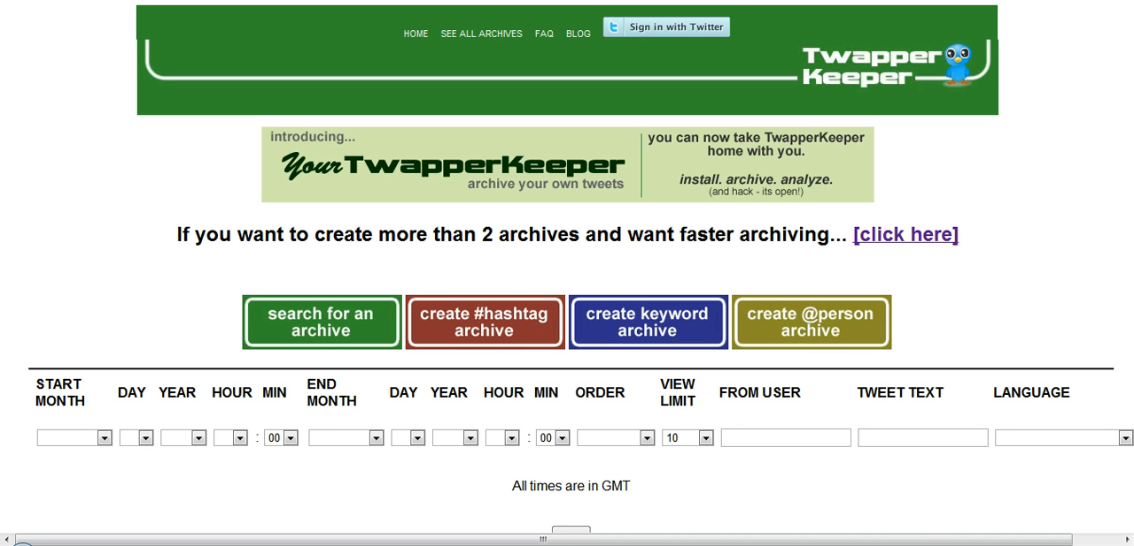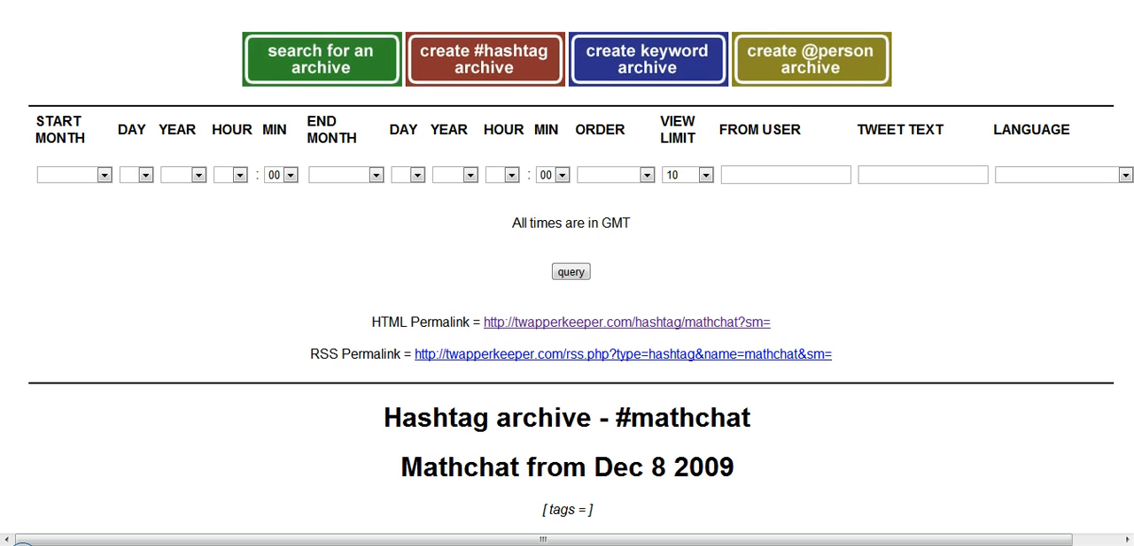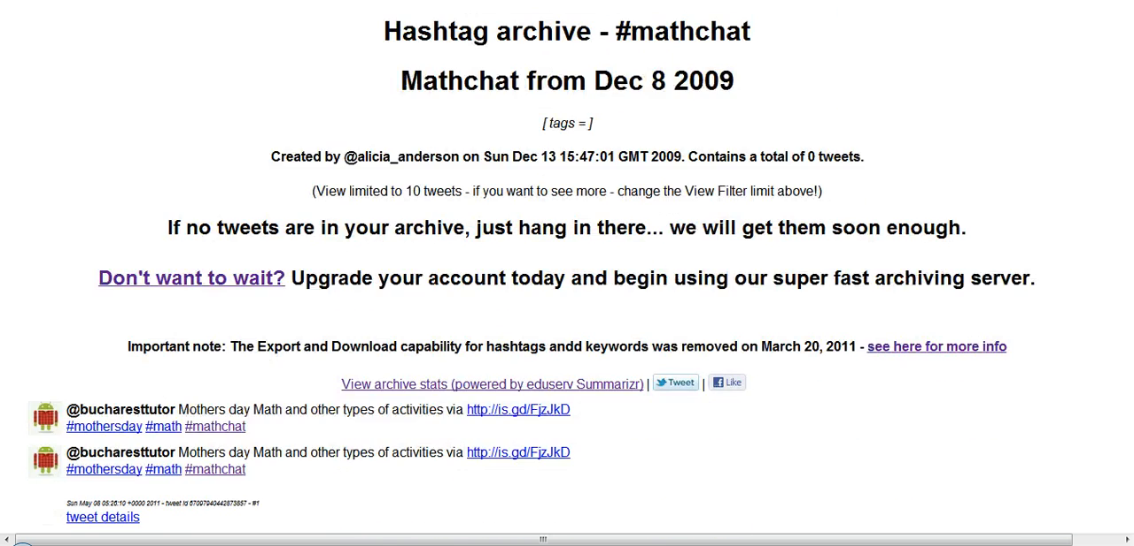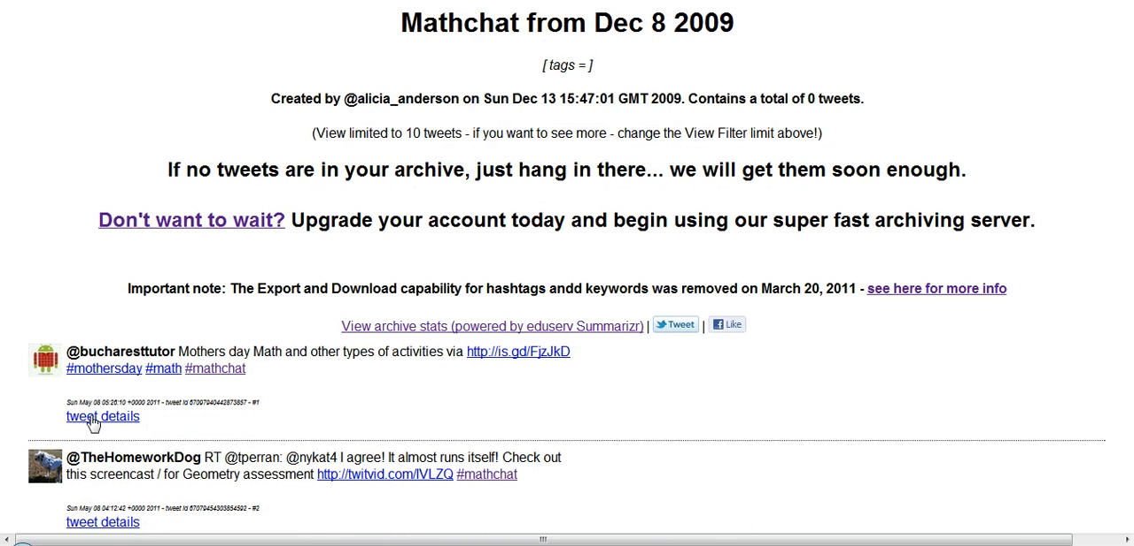The first thing is that I use TwapperKeeper, and I've already set up TwapperKeeper so that it's monitoring the mathchat hashtag. So the first thing I do is go to that TwapperKeeper account and I check to see where it's reached in its archiving.